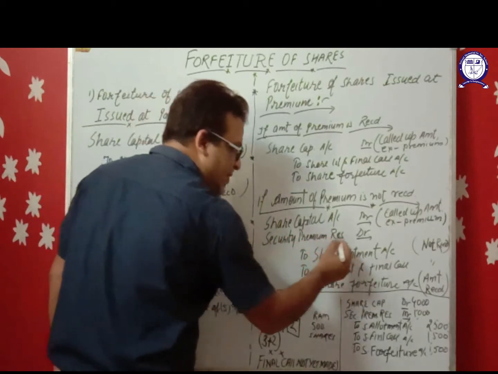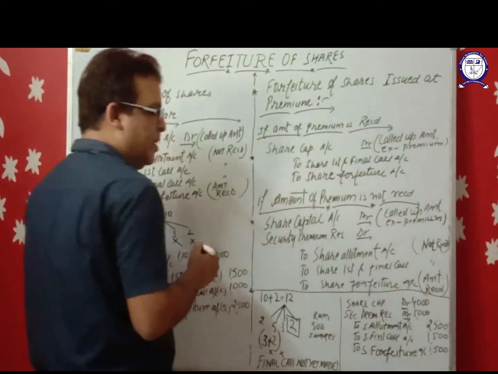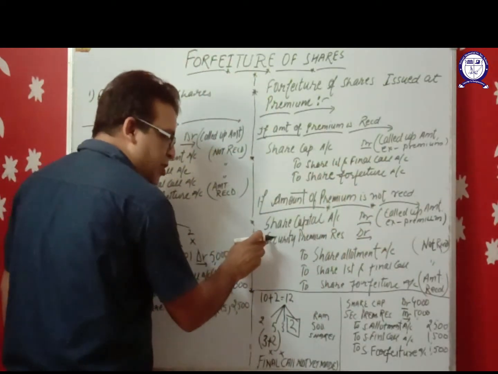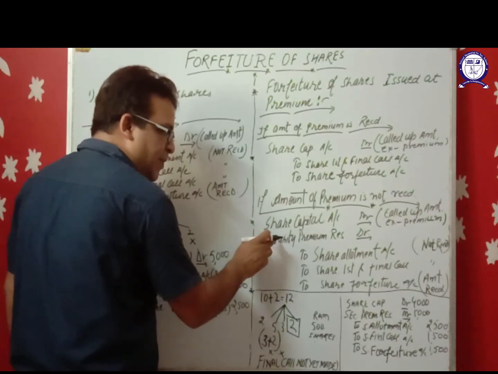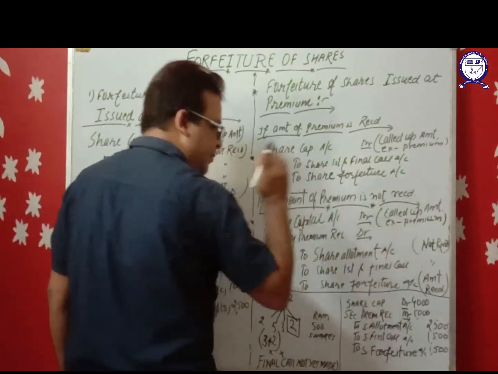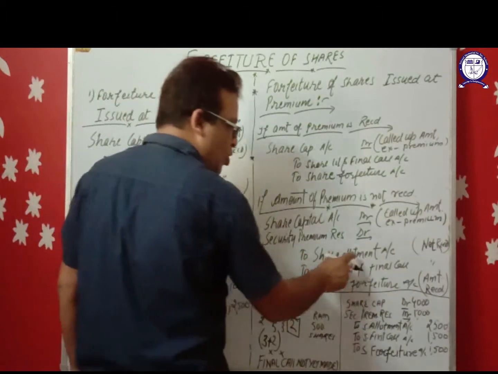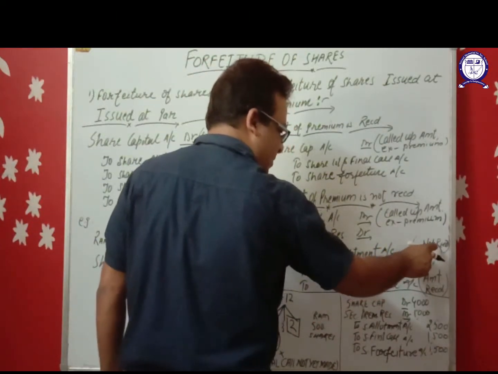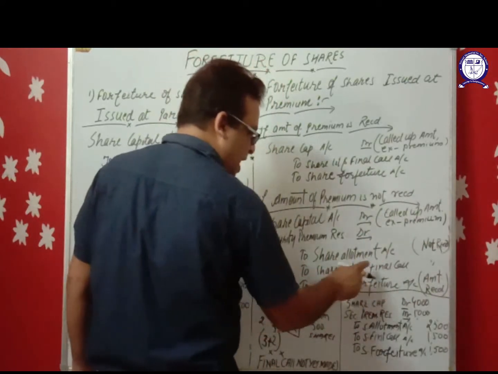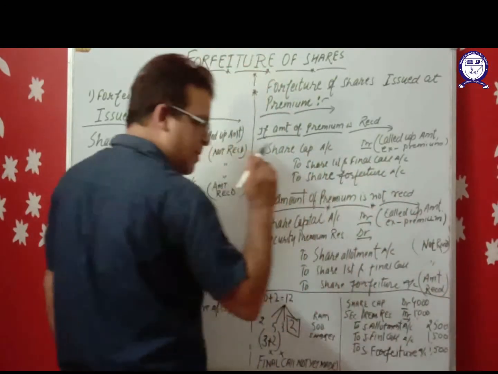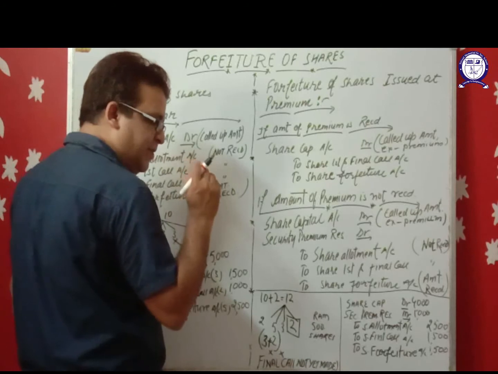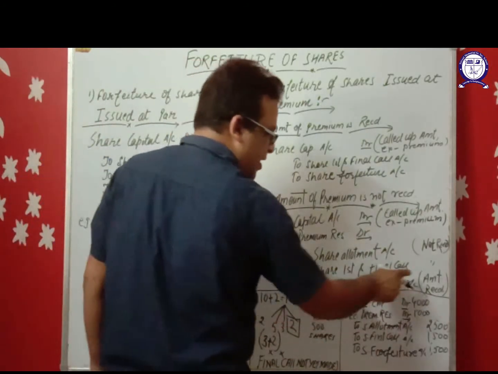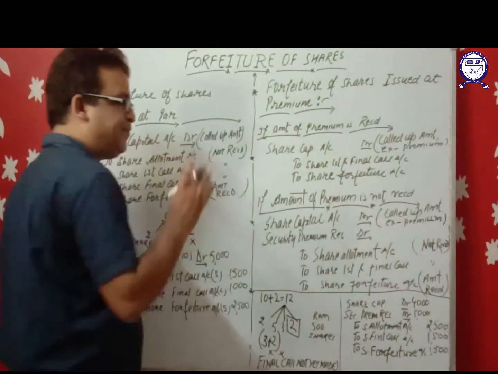Security premium reserve account is debited, the amount of security premium which is not received. To share allotment, if the amount of allotment is not received, including premium here. To share first and final call, if the amount is not received. To share forfeiture, amount received.